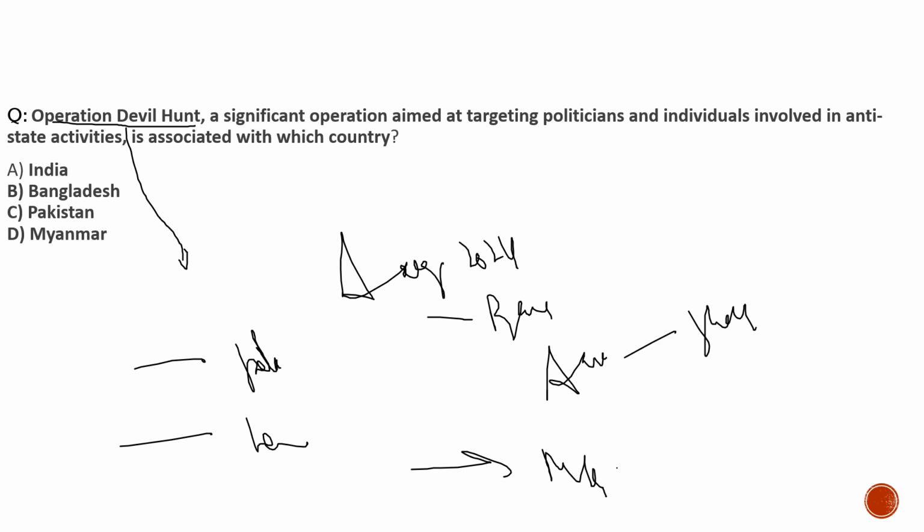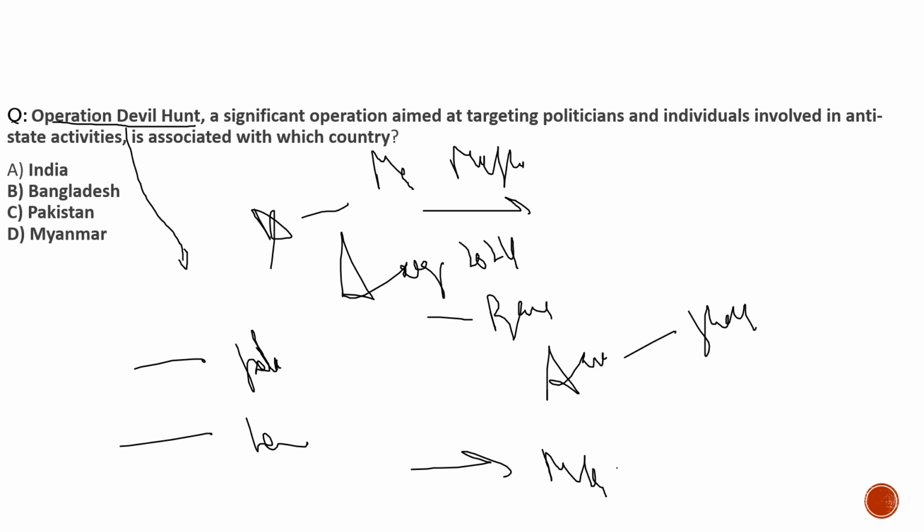But recently, a rare incident happened. What was that rare incident? The father of Bangladesh, the man who is behind the liberation of Bangladesh, Mr. Mujibur Rahman, who is also the father of Sheikh Hasina, had his residence destroyed by a mob. It highlighted what they had done with the person who liberated them from Pakistan. With respect to this, Operation Devil Hunt becomes important.